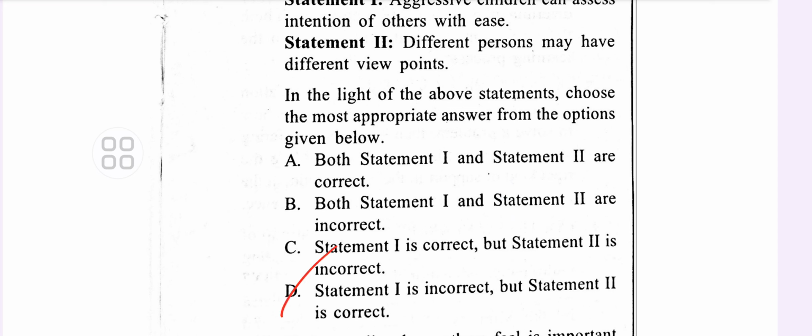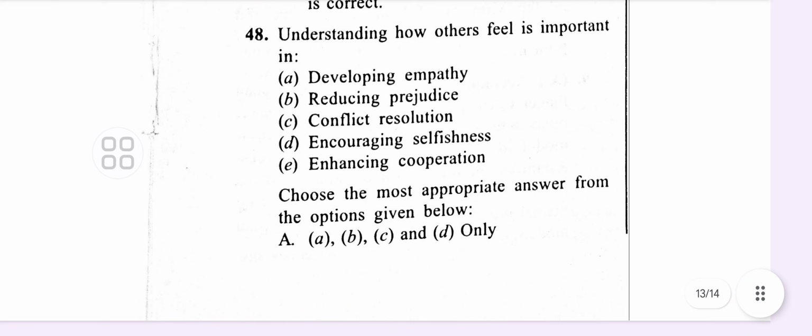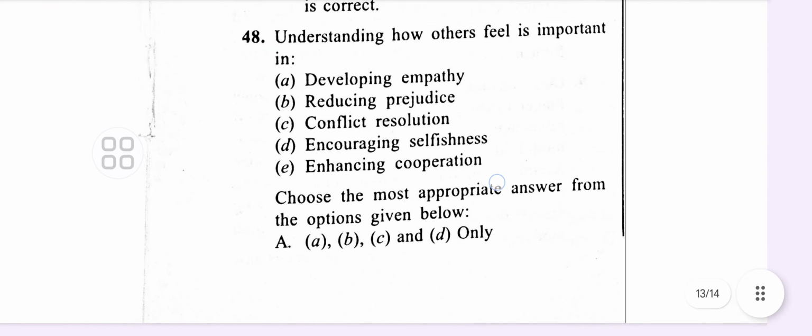Now why? Yes, because the passage clearly stated that aggressive children have more trouble assessing intention. And the second one is correct because it discusses the development of theory of mind, the passage indicated, which includes understanding that different people may have different viewpoints, right? Understanding how others feel is important in this. I am telling you the answer directly. This will be this one, A, B, C, E, not the D.